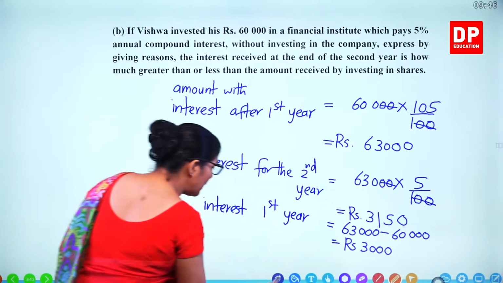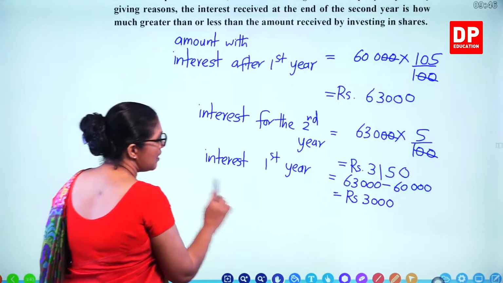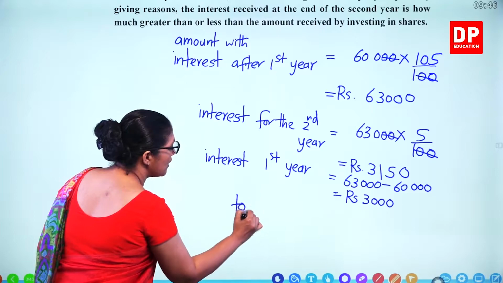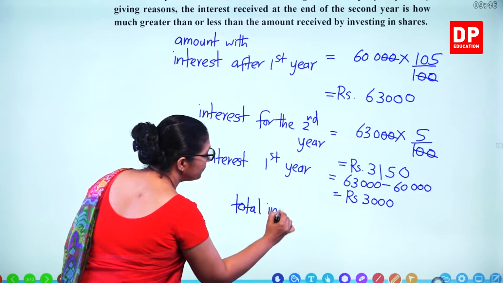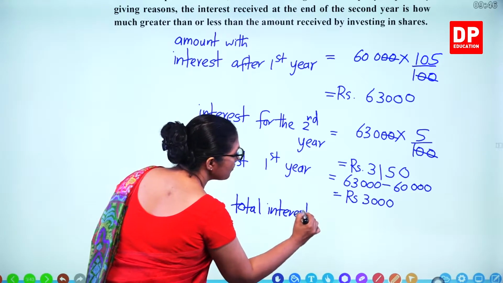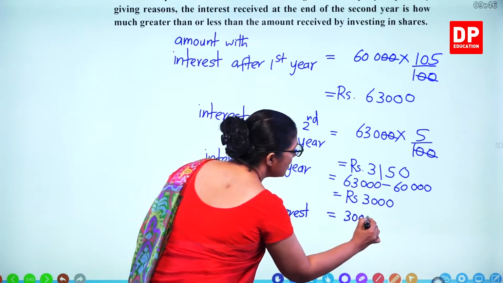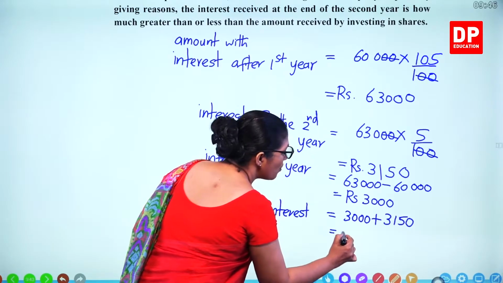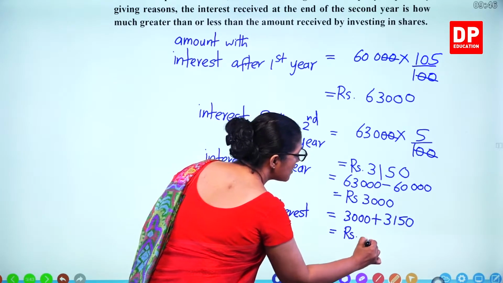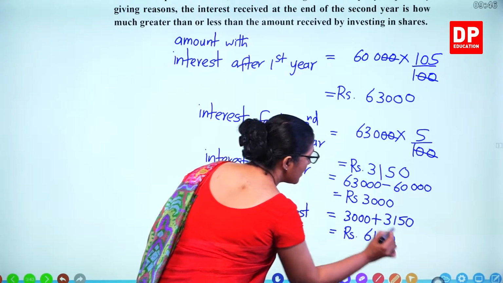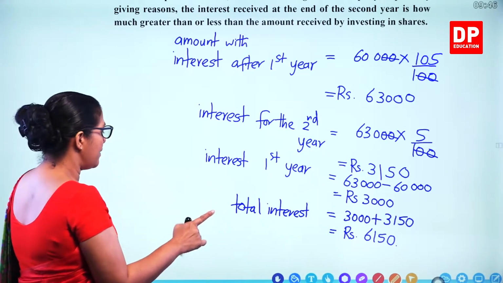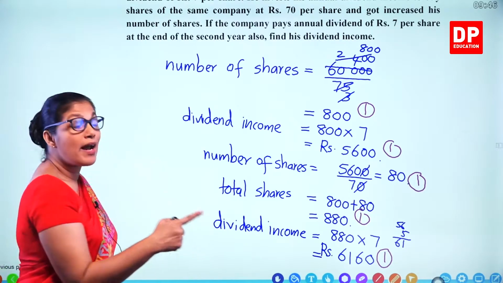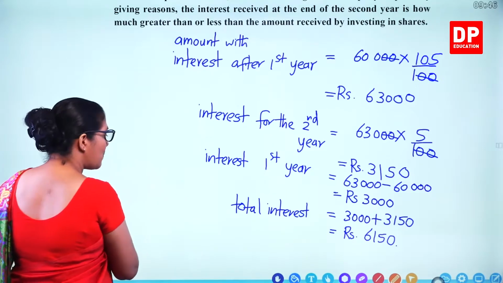So what is the total interest that you are getting when you invest in this financial company? Total interest is equal to 3,000 plus 3,150. You get 6,150. That's the total interest. What's the total interest here? 6,160.